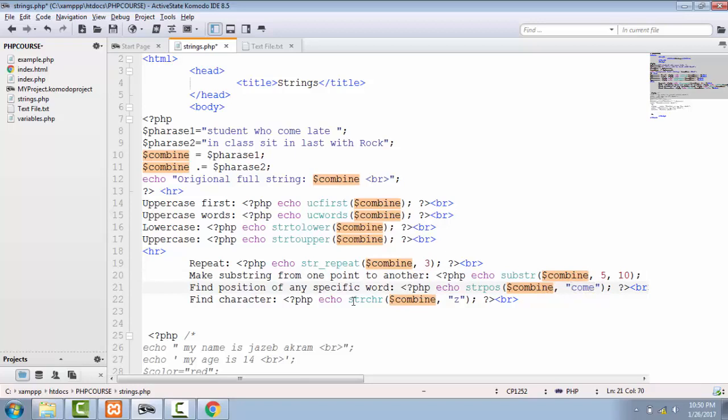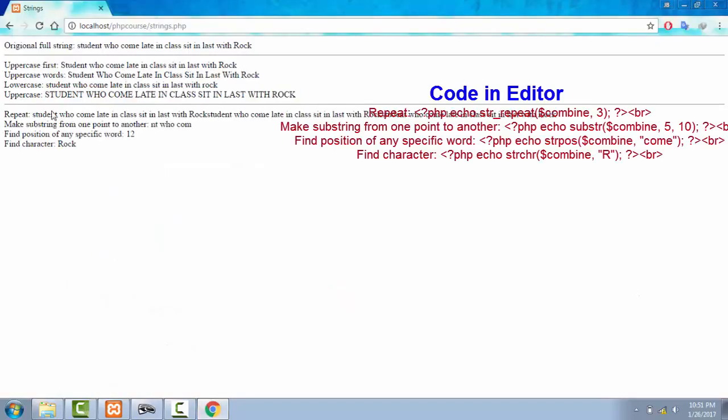And on line 22, you can find any character by using the strchr string function. And in this case, I have put here z. Let's change it to r, which we have right here. Save this one out, see it in browser now. See, now we have repeated our string 3 times.